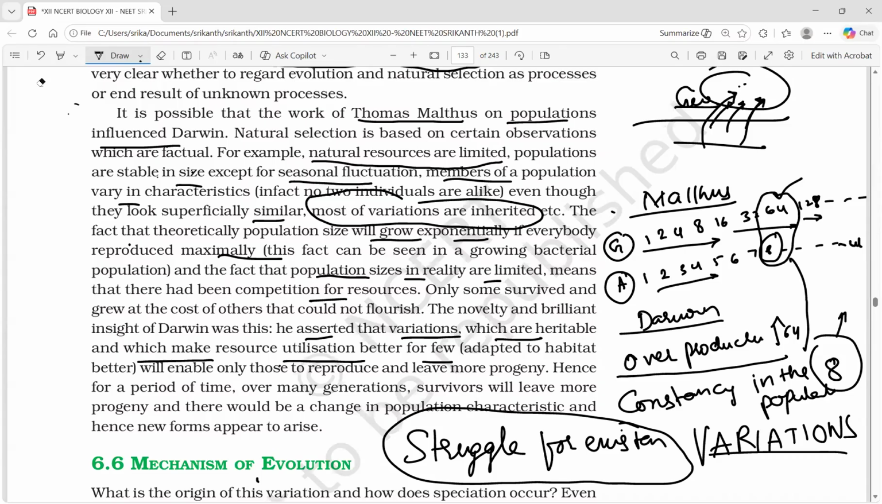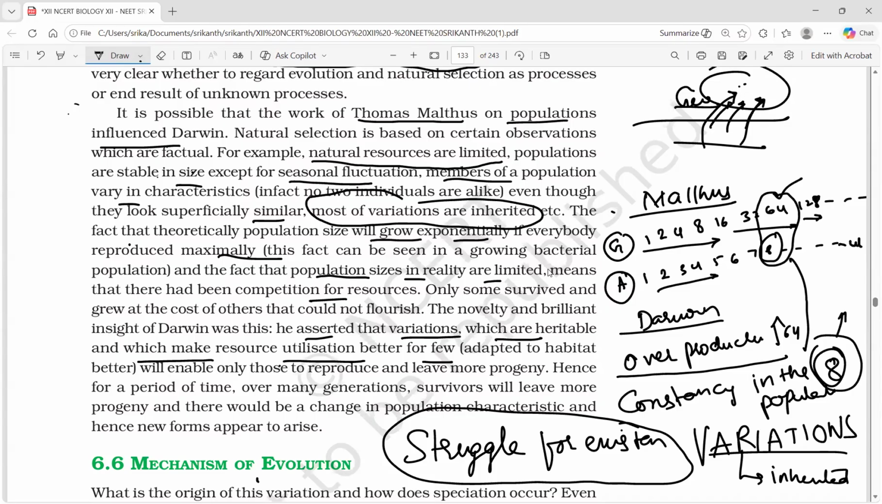Okay, they have variation. This variation is going to be inherited by the next generation. So the next generation will be the best one, isn't it? Then only those reproduce and leave more progeny. These 8 only can reproduce. That is called Darwin's reproductive fitness. Hence, over many generations, survivors will leave more progeny. There would be a change in population characteristics.